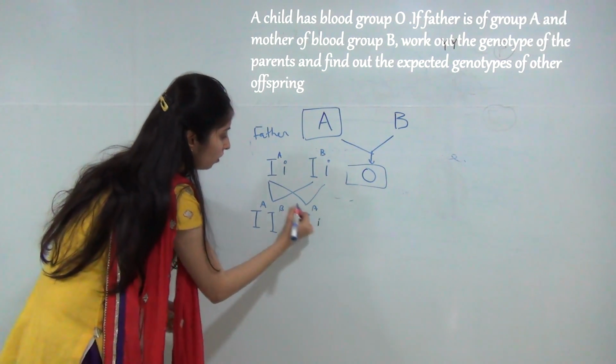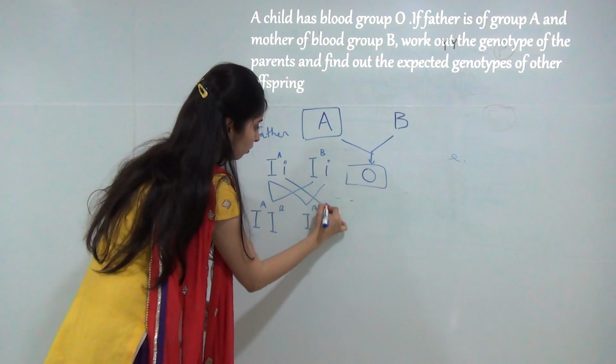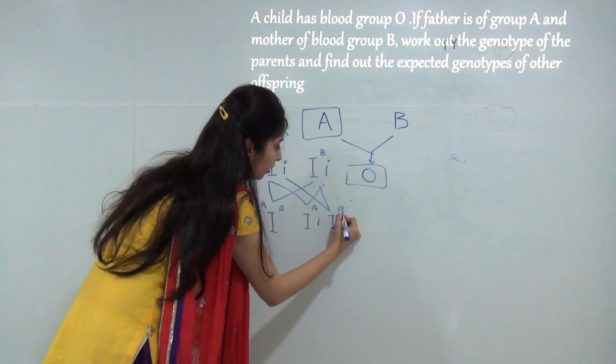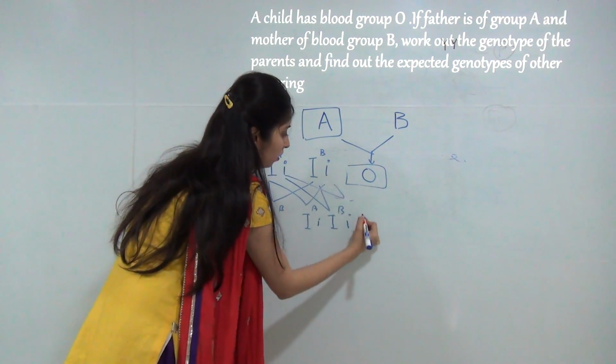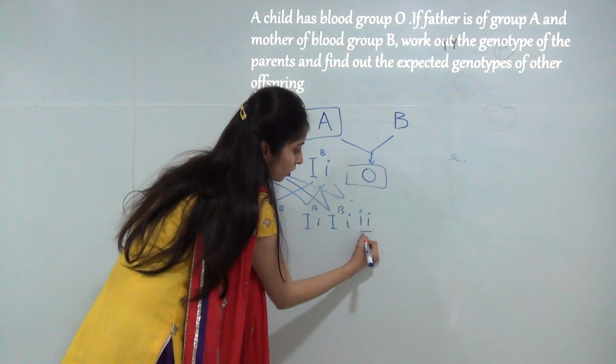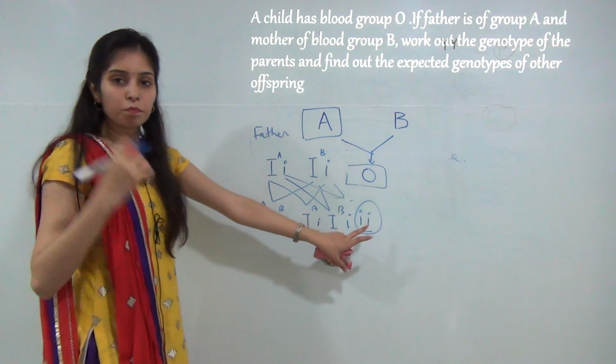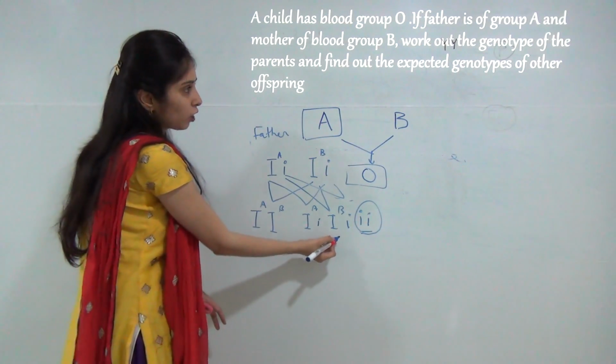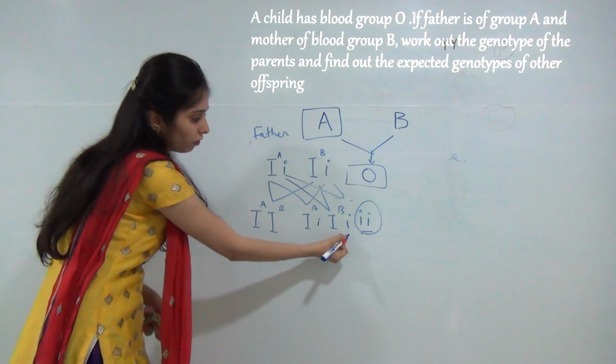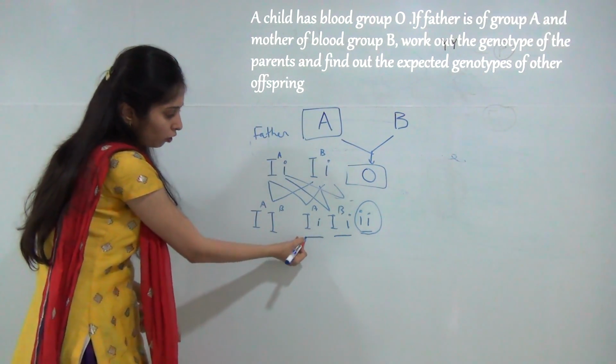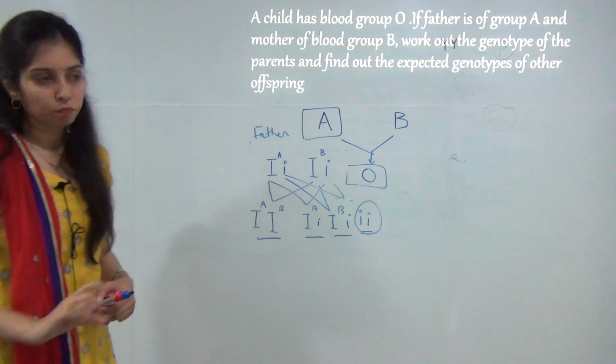IA, IBI and small i. So see, this is the O blood group child, and the other expected genotypes of other offspring will be B blood group, A blood group, and it can be AB blood group.